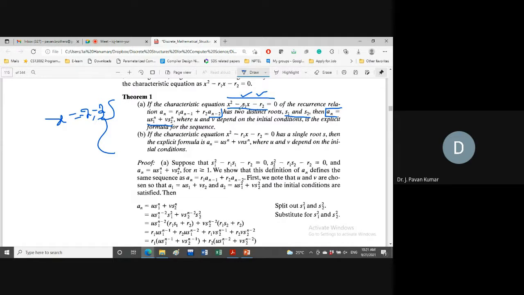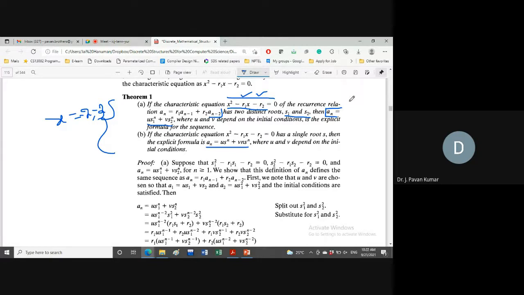What is s1? S1 and S2 are the characteristic roots of the characteristic equation of this recurrence relation. And the second case is if we have a single root, then there is a different explicit formula.